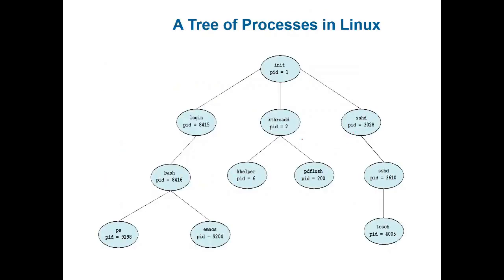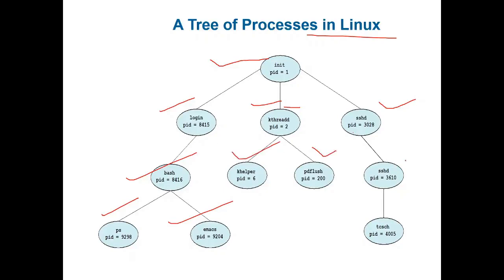This we call a tree of processes in Linux. This is the main process and it has 3 child processes, and every process is given a process ID. Under this you have again child processes. In this way it forms the tree of processes, parent processes and child processes.